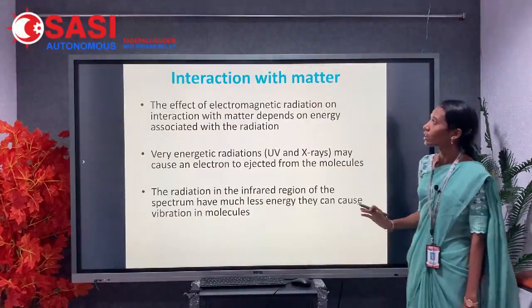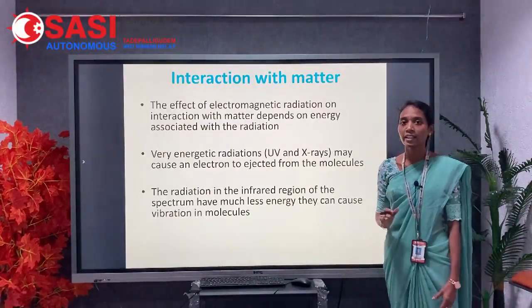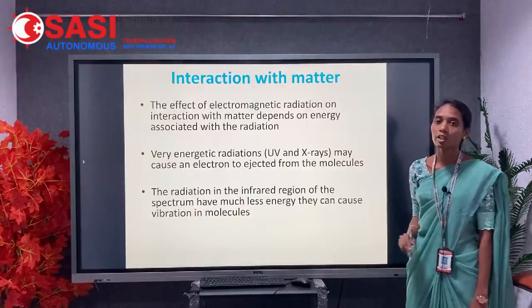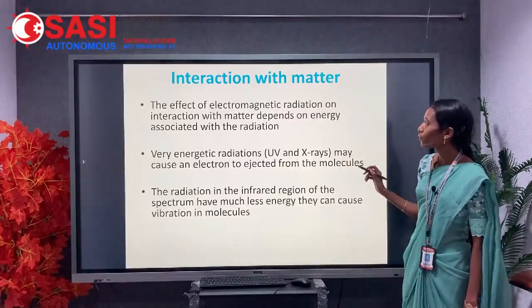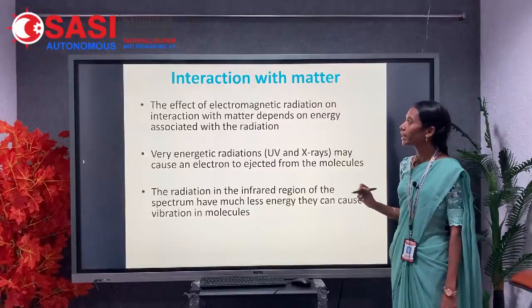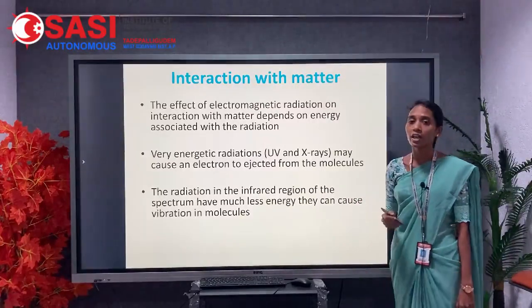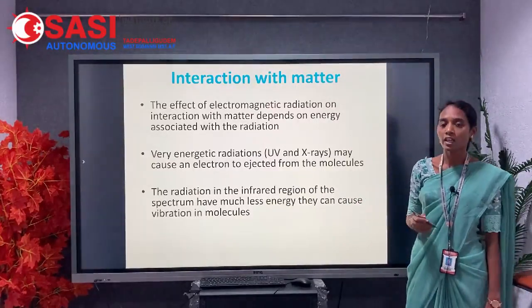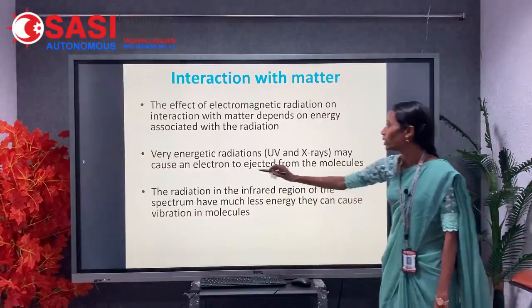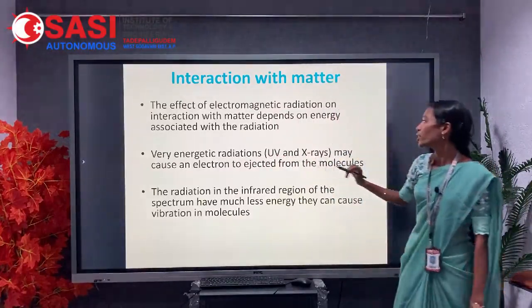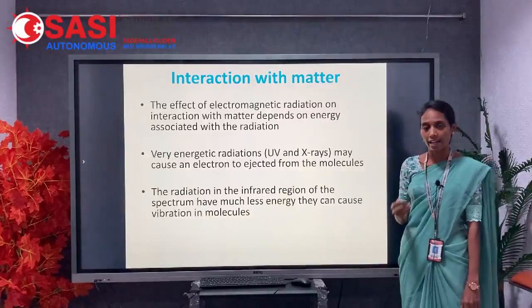In the next one, how the electromagnetic radiation interacts with the matter. The effect of electromagnetic radiation on interaction with matter depends on the energy associated with the radiation. Some examples of very energetic radiations are UV and X-rays.